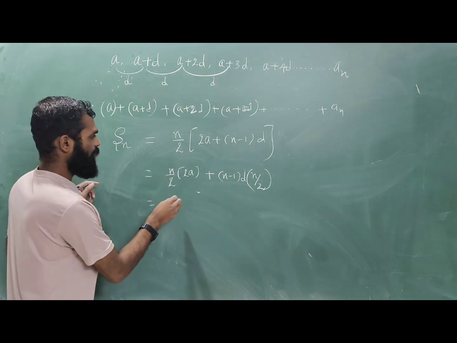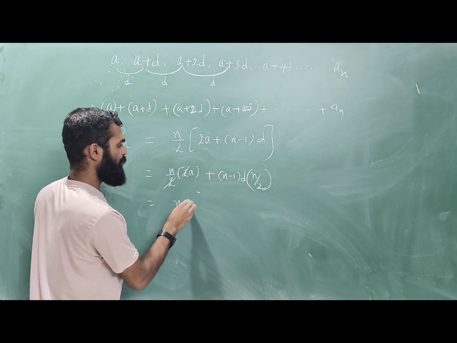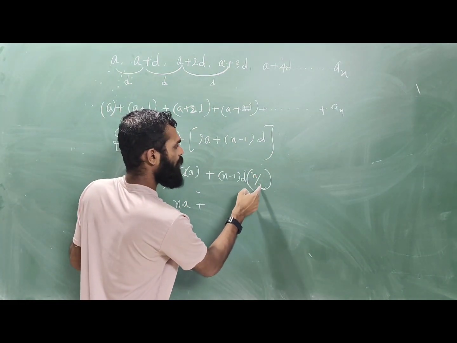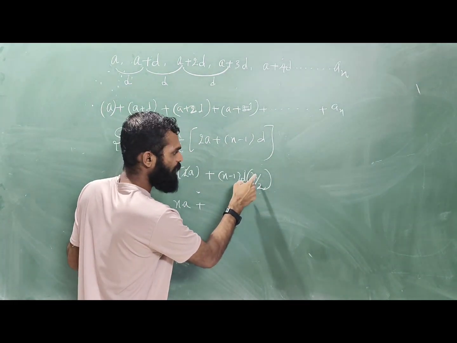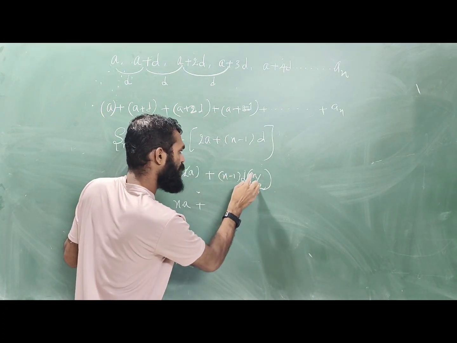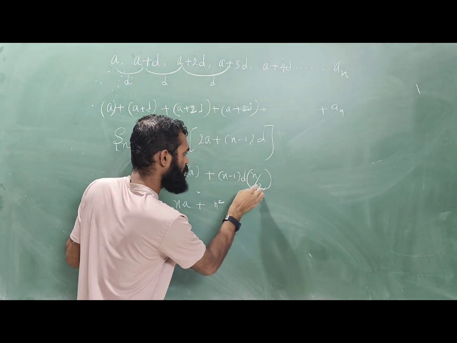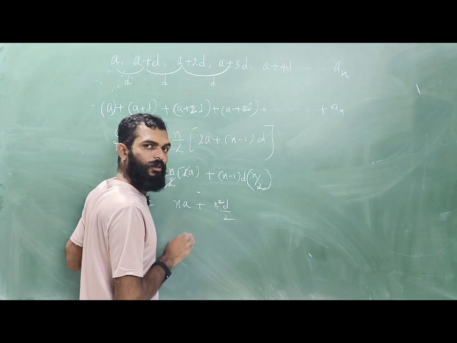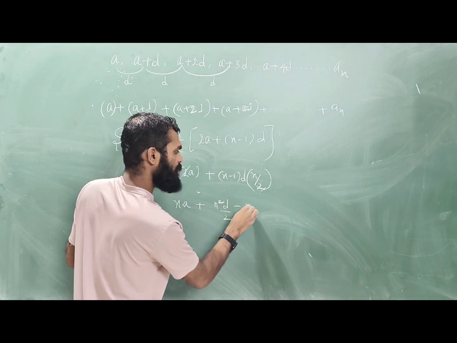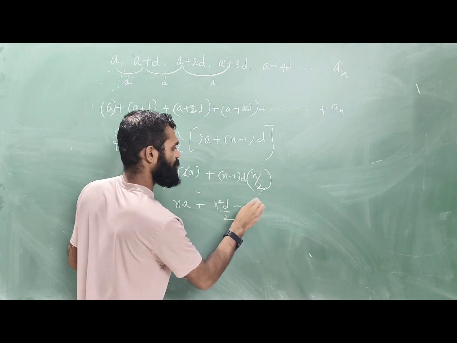So the 2s cancel, leaving n into a, plus n by 2 into d as nd by 2. So nd by 2 into n will be n square d by 2, minus again, nd by 2 into 1, which is the same thing, nd by 2.